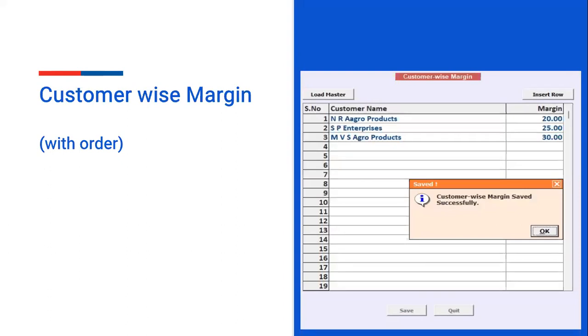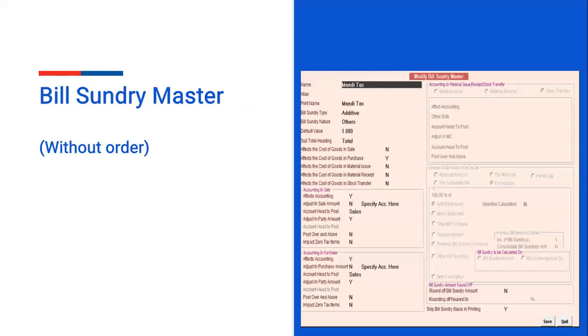Customer wise margin. In case of with order garment industry, you can set a predefined customer wise profit margin. For example, that customer name in agro products has a margin of 20%. The customer named HP Enterprise, you can set a margin of 25%. For the customer named MVS Agro Products, you can set a margin of 30%. You can predefine the customer wise profit margin in Busy. At the time of voucher, on the basis of customer name, it will automatically pick your margin on the basis of the predefined profit margin.